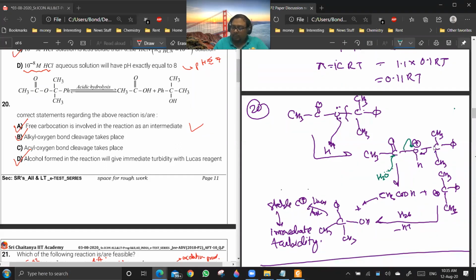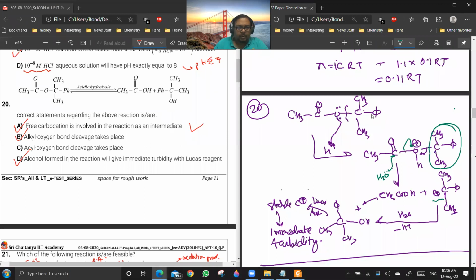But this time, once this protonated ester is formed, this group can leave this whole molecule faster because it will give a more stable carbocation. In this case, wherever the alcohol part can give a more stable carbocation, the R will leave as R plus.